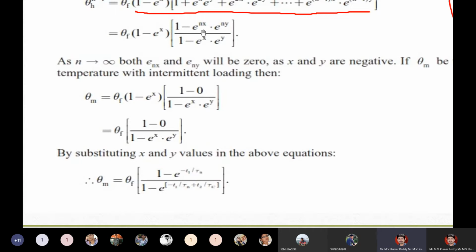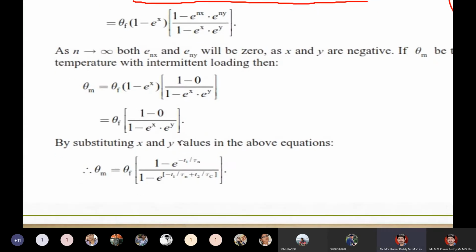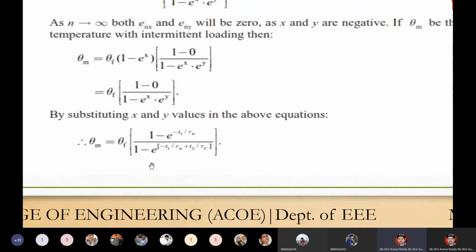Here nx tends to 0, so e power nx tends to 0, hence 1 minus 0 divided by 1 minus e power x into e power y. By substituting the x and y values, this is the final equation.